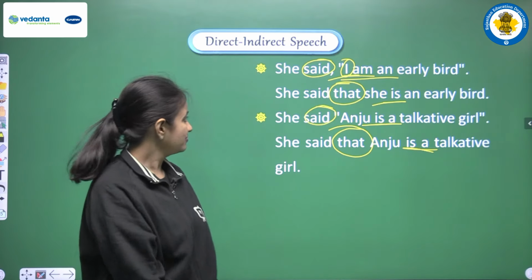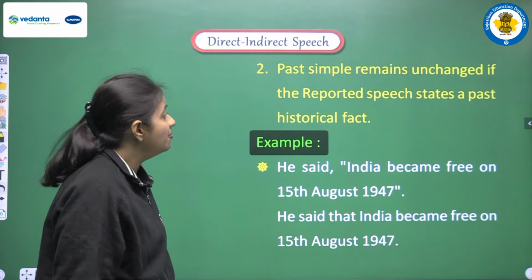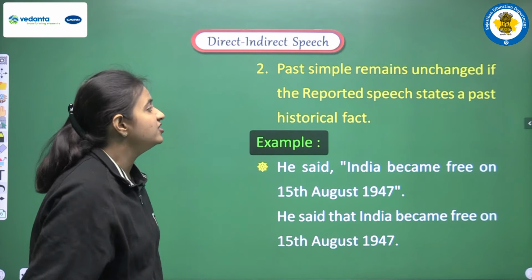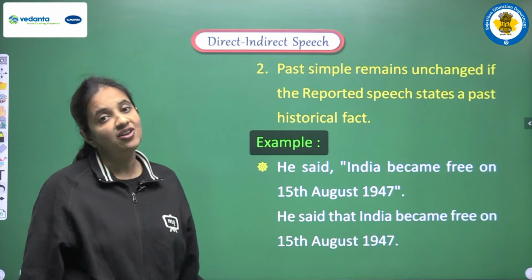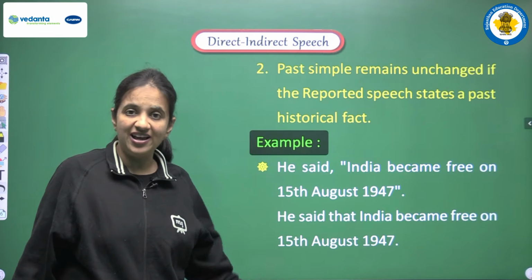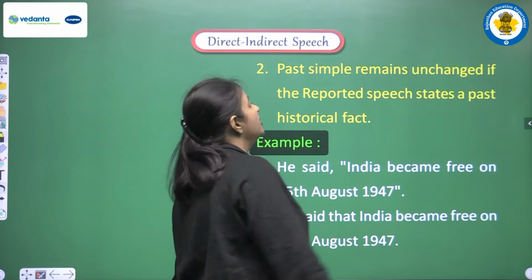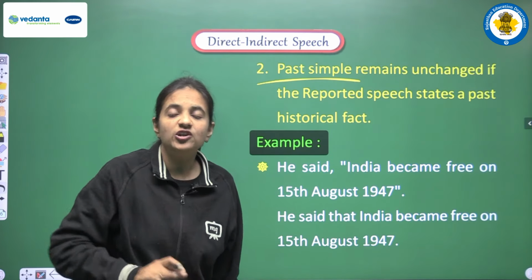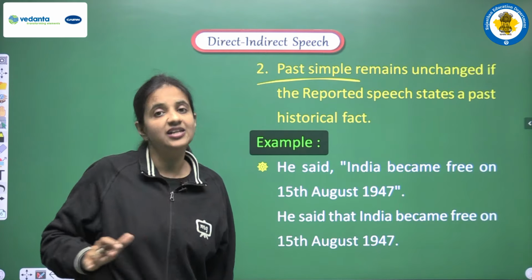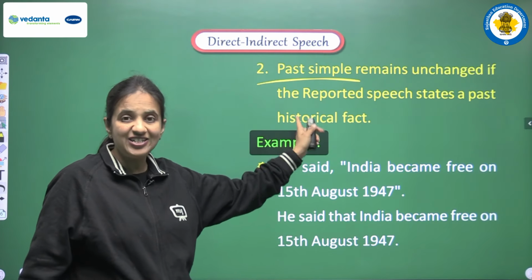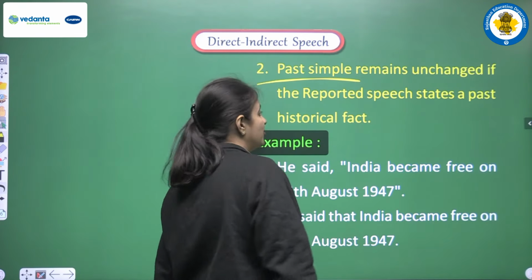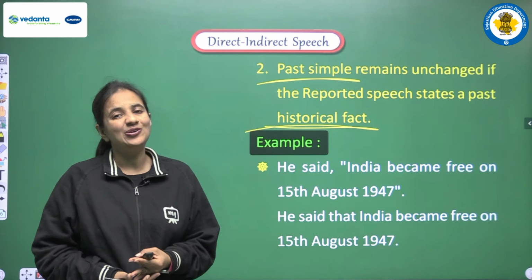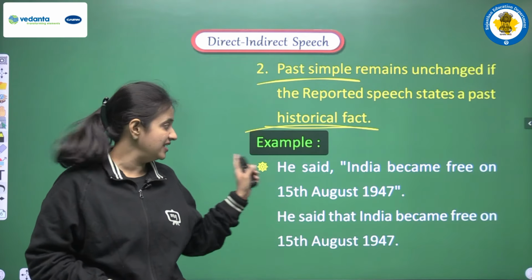Okay. Next rule, past simple remains unchanged if the reported speech states a past historical fact. Again, one exception we are having here. According to this rule, if we are having past simple tense in the reported speech, then also we don't need to change past simple tense. Why? What is the condition? If in the reported speech we are having some historical fact, then also we don't change the tense. How? Let's see the example.